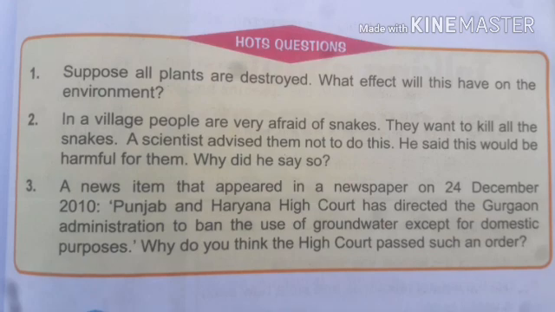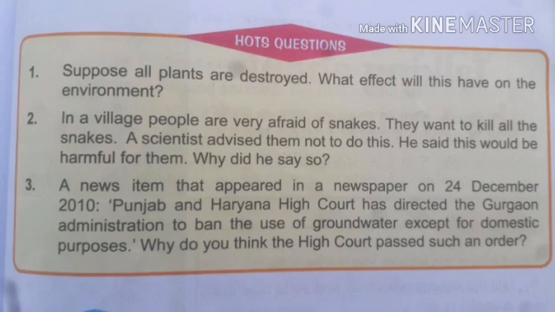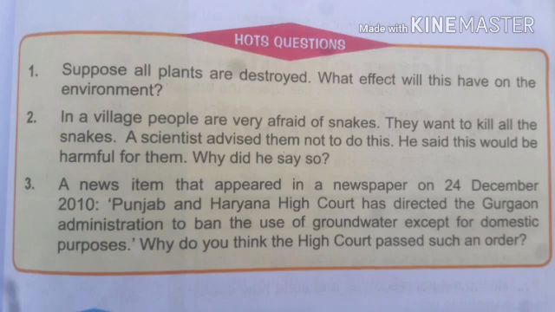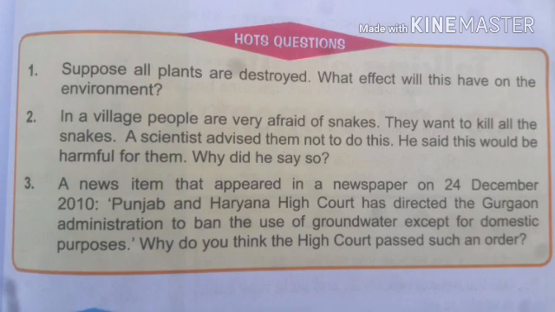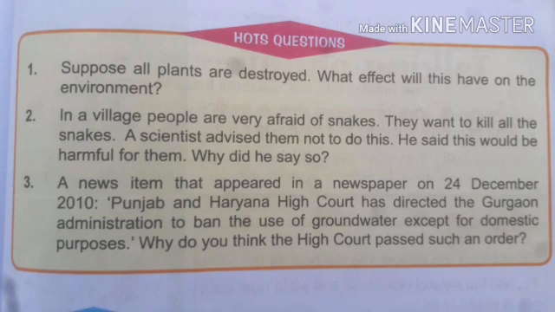Next question: in a village, people are very afraid of snakes. They want to kill all the snakes. A scientist advised them not to do this. He said this would be harmful for them. Why did he say so? Because if we kill all the snakes in the village, then the population of rats increases and they create huge damage to the stored grains and it causes a shortage of food. So the scientist advised not to kill the snakes.